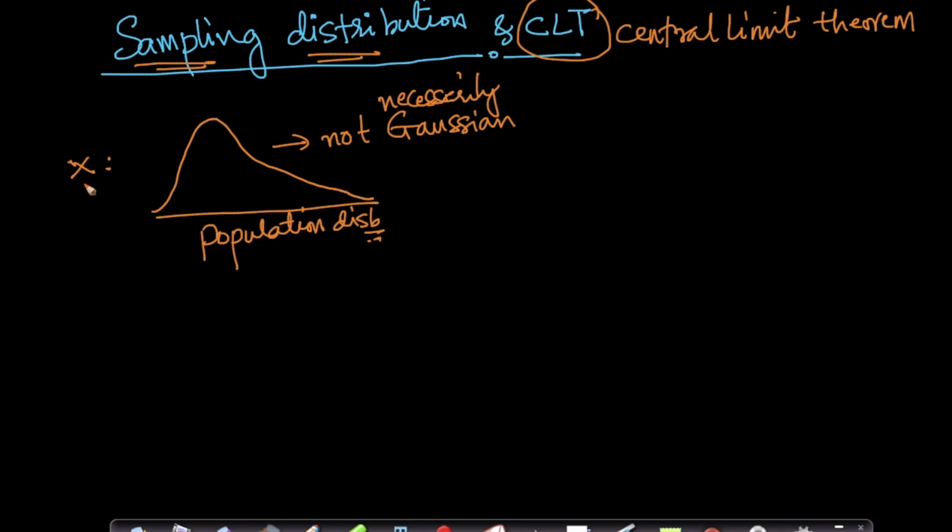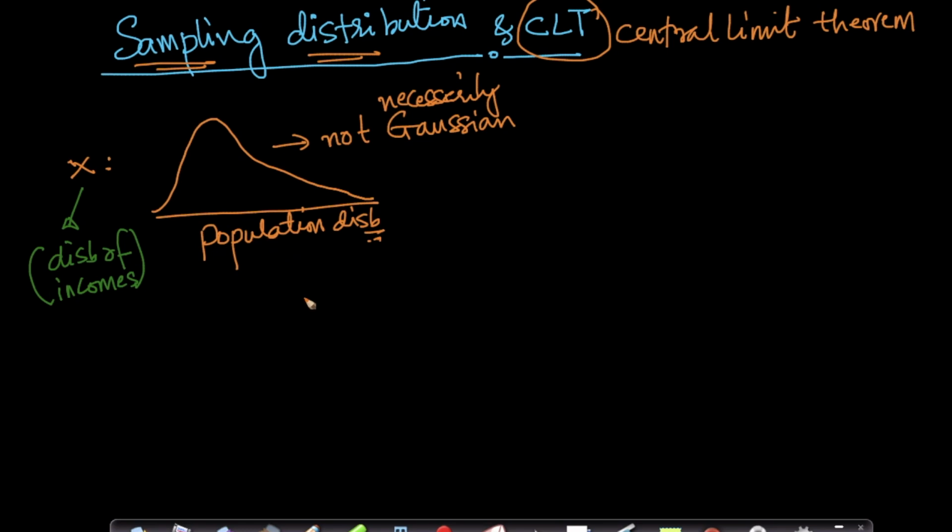So let's assume x is the distribution of incomes of all people in the world. You'll easily notice that there is a very small percentage of people who make a lot of money. Since kids don't have an income, let's discard them from our population. Let's assume this is the population distribution.